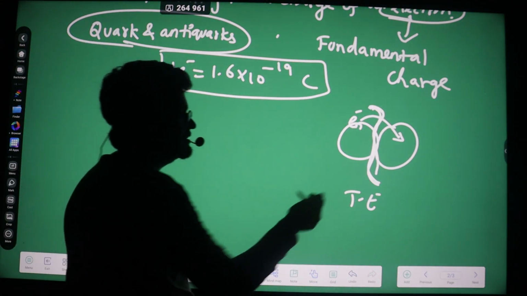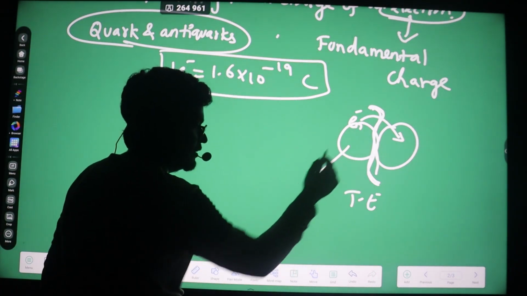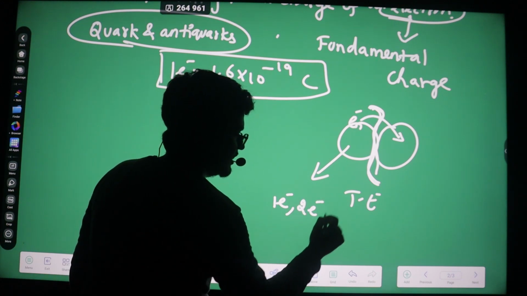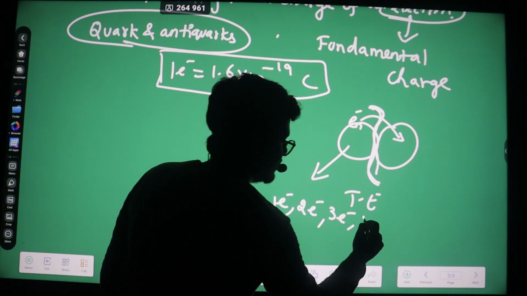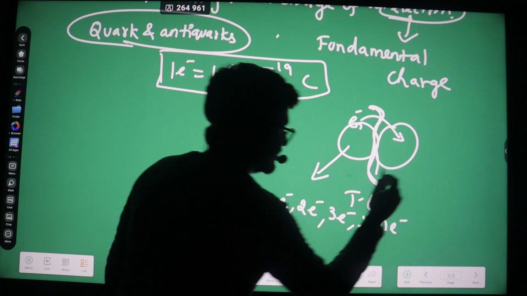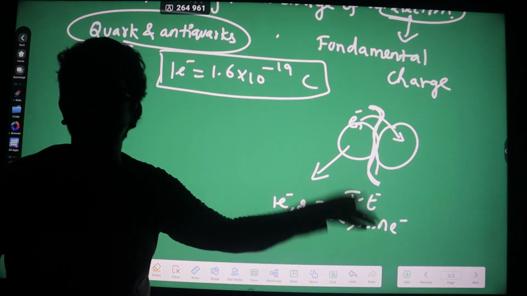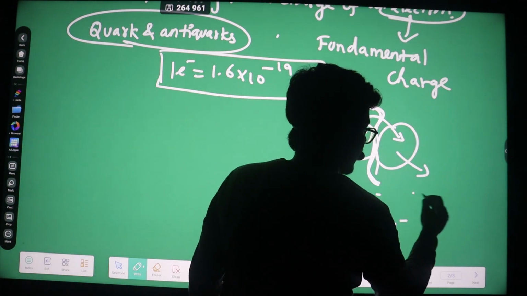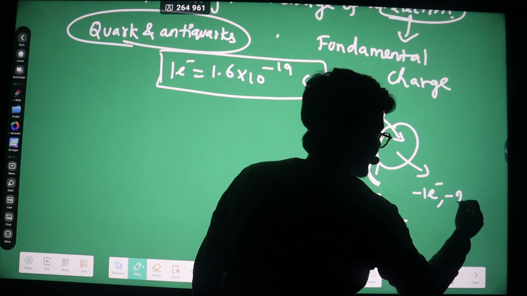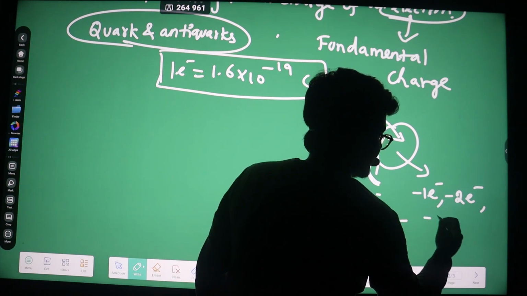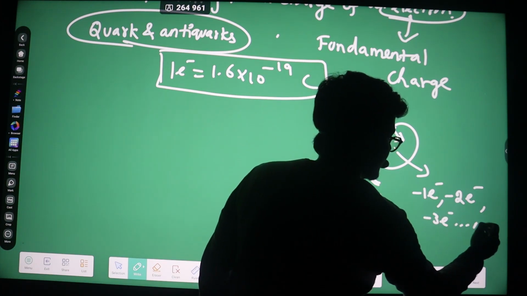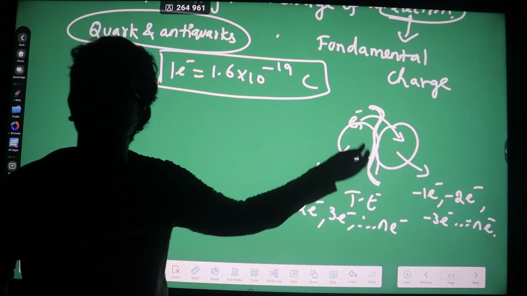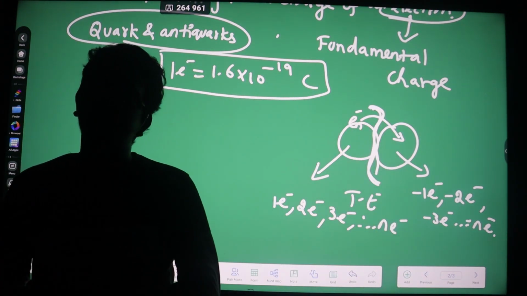That means this body can lose one electron, two electrons, three electrons, n number of electrons, but that n should be an integer. Like the same, this body can gain one, two, three, n number of electrons, but n should be an integer.